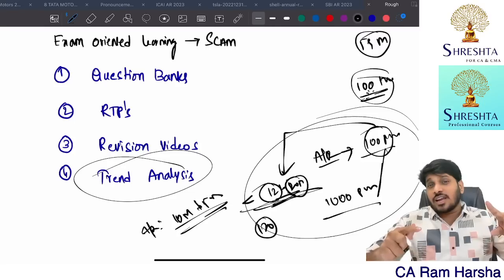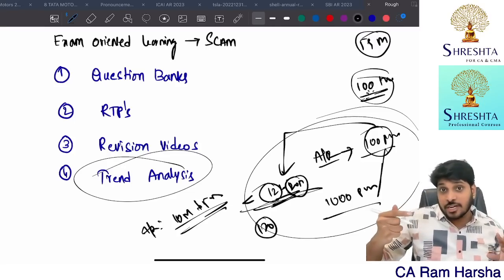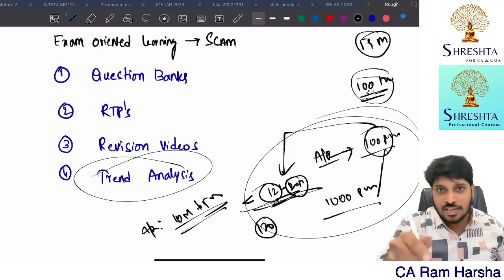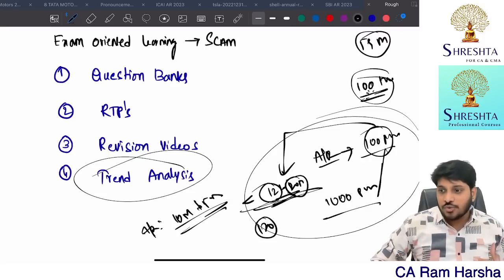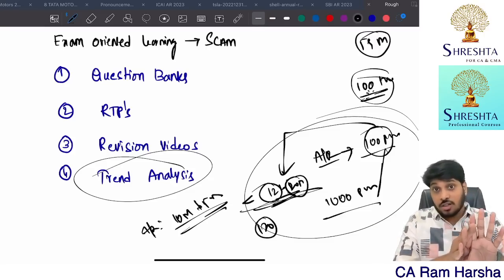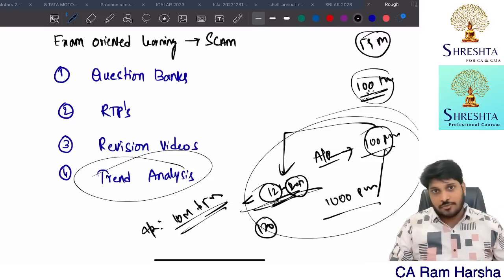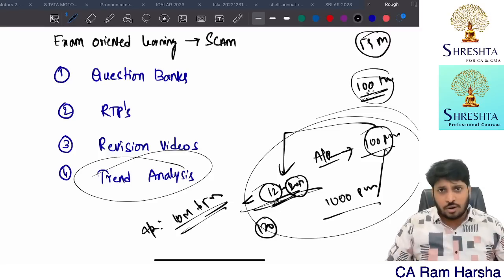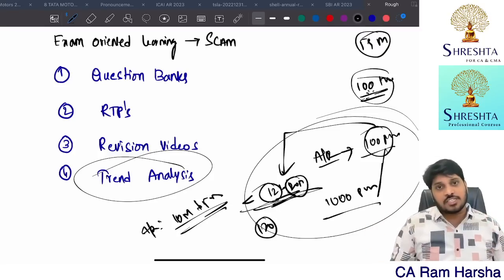Or you will think, no, I should give the question paper in a different way. Will you think like this? You will think in the second way. You always want to give the question paper in a different way. But as per ICAI instructions, you have to cover all the concepts, majorly. All the chapters you have to cover. So as per the instructions, you will ask questions from each and every chapter. For sure.